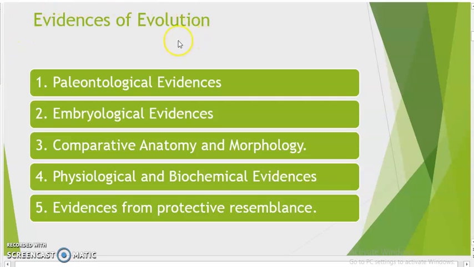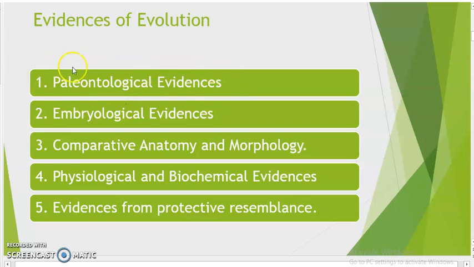The topic is evidences of evolution, but we will divide this topic into 5 sub-headings. First is paleontological evidences. In this topic, we will talk about how fossils may help us in identifying the course of evolution.